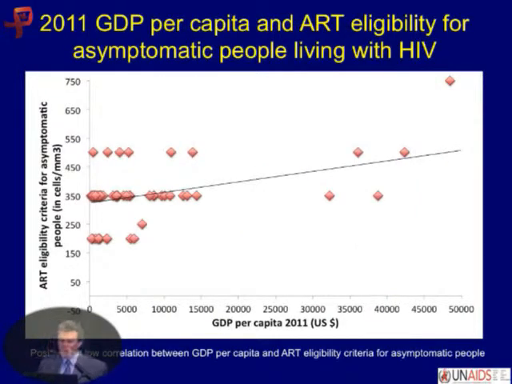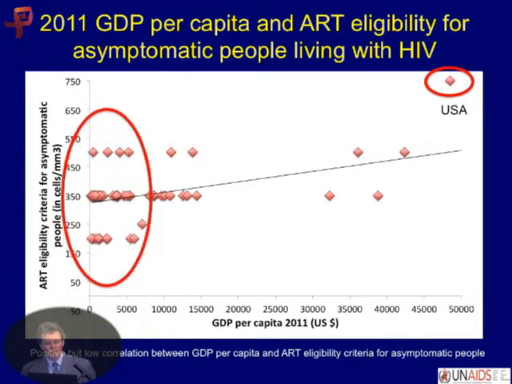Then we looked at GDP. Does GDP matter? Actually, it is correlated. On the left you see the ART eligibility, and on the right, on the x-axis, you see the GDP, and you see that there's a clustering down. These countries are clustering down at lower GDPs. You see the United States up here, so they've gone to immediate, and then you see this clustering here.